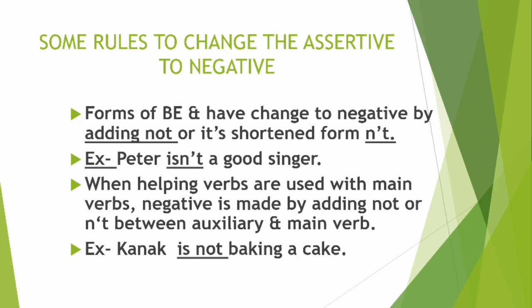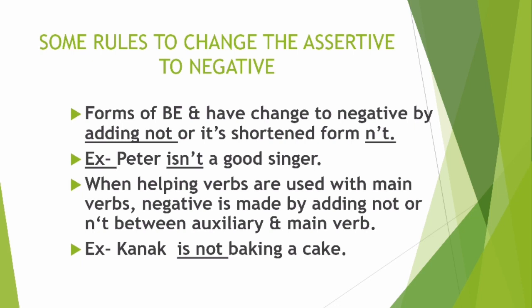So here are some rules to change assertive, which is also called declarative sentences, to negative. First of all, forms of be and have change to negative by adding not or its shortened form n't. You must have seen in negative sentences we use n't, like can, can't; are not, aren't; did not, didn't. So how do we have to form it? Like forms of be. Do you know the forms of be? Which are the forms of be?